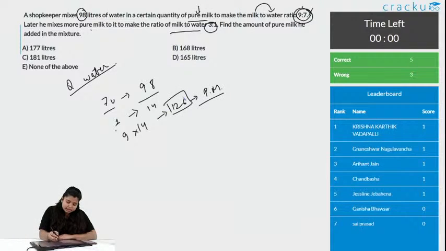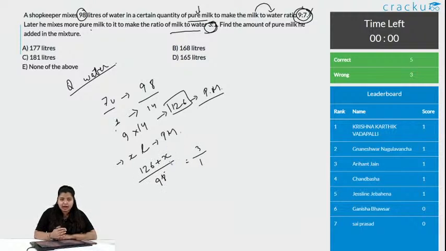Now, what he did is, he later mixes more pure milk. So, let him mix x liter of pure milk to make the ratio 3:1. So, can we say this? If we are considering milk here and the milk ratio is 3:1, it is 126 plus x divided by the water we had, as he is not mixing any amount of water. You just need to solve this.